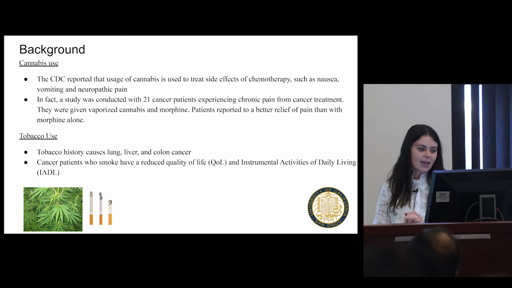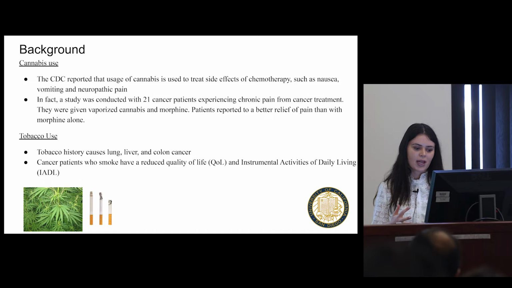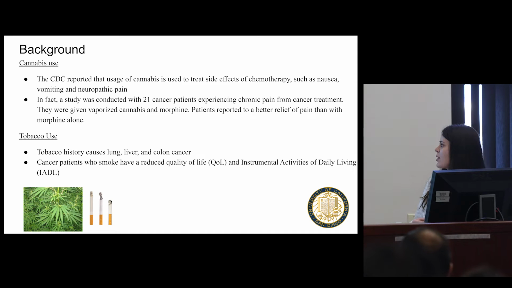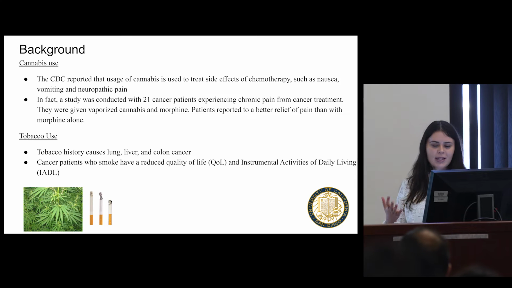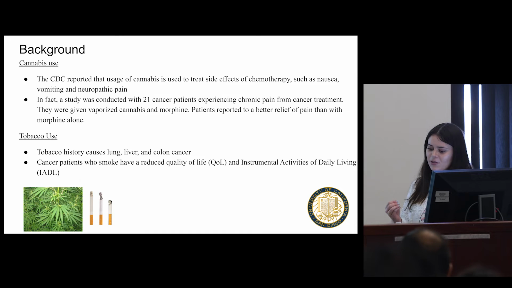Last but not least, my fifth risk factor is tobacco. As many of you know, tobacco causes lung, liver, and colon cancer. Cancer patients who smoke have a reduced quality of life and a lower instrumental activity of daily living. In 2023, they did a study on what types of cancers have a lower instrumental activity of daily living and an impaired neuropsychological function. What they found was that breast, colon, and thyroid cancer had the lowest instrumental activity of daily living and an impaired neuropsychological function. For that reason, I am including breast, colon, and thyroid cancer in my study. In addition, I am also looking at lung and liver cancer.